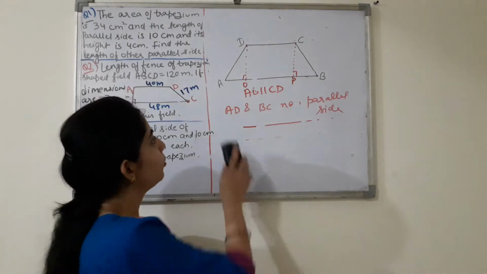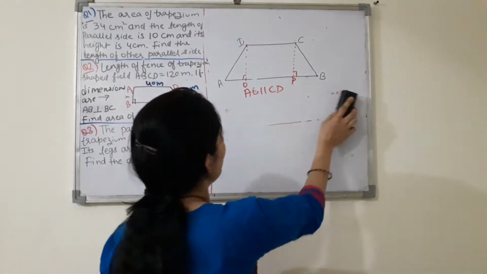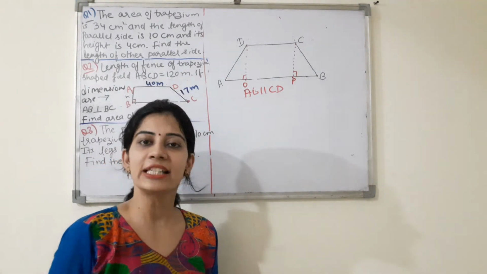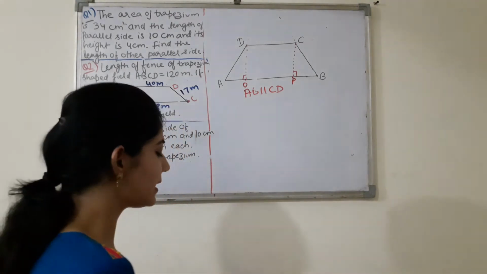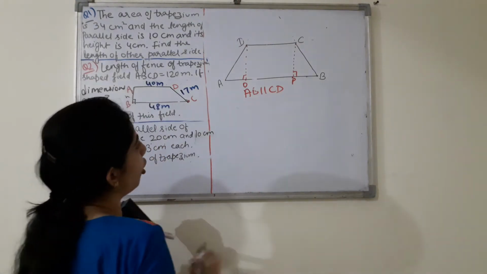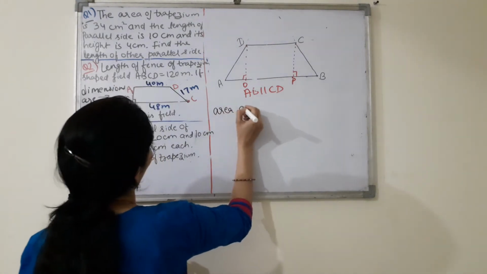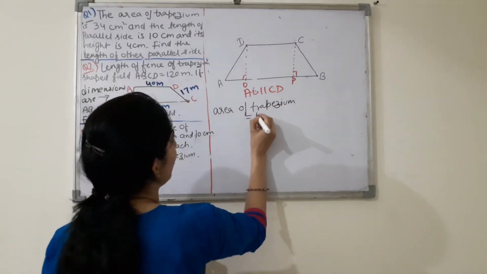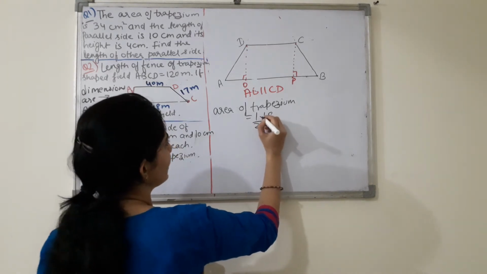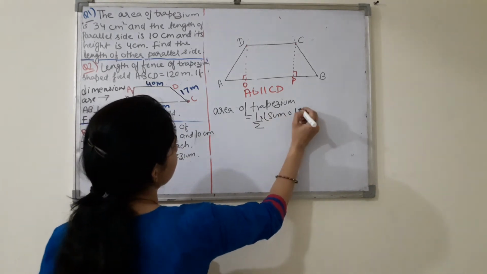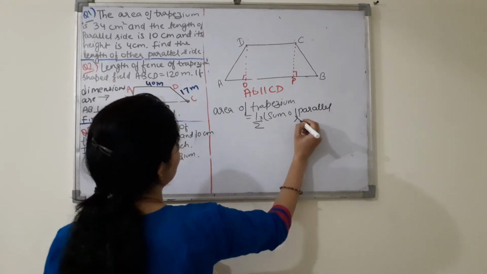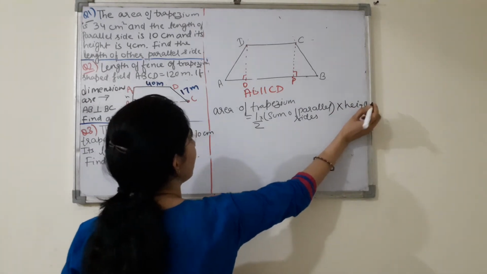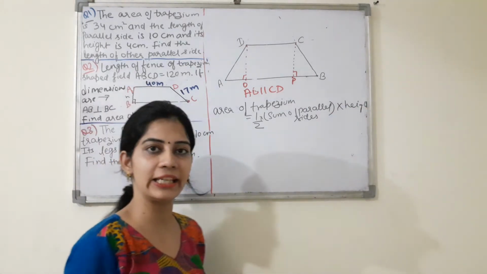Okay, now move on to the area of trapezium. So area of trapezium is what? Area of trapezium is 1/2 sum of parallel sides multiplied by its height. So I am writing the formula to find area of trapezium. It will be 1/2 sum of parallel sides multiplied with its height, right? So this is the formula to find area of trapezium.